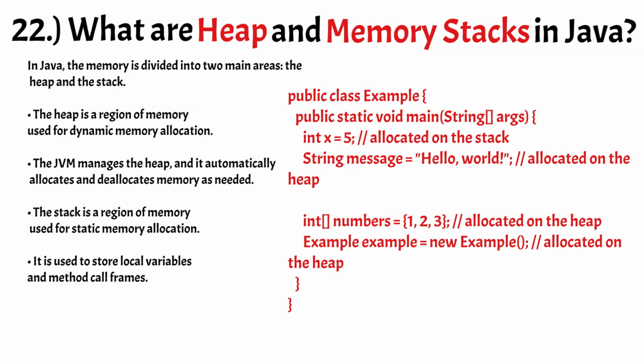The stack is thread-specific, and each thread in a Java program has its own stack. This means that local variables and method call frames are only accessible to the thread that created them.